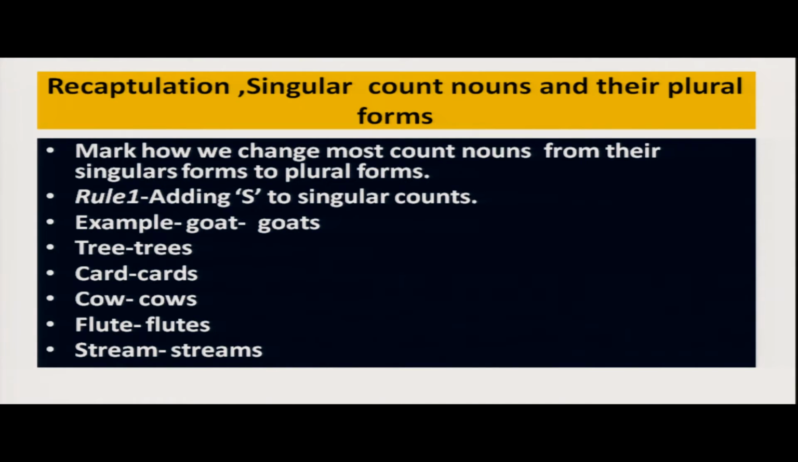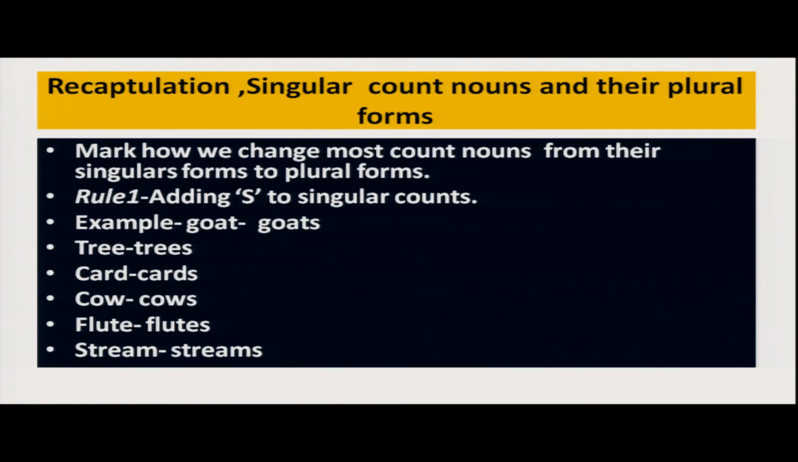And singular count nouns and their plural forms. Here, as we have discussed in my previous class, we add s to singular count nouns. So how do we change most count nouns from their singular forms to plural forms? First examples we have already discussed: goat, goats; tree, trees; card, cards; cow, cows; flute, flutes. That is, simply we add s to singular count nouns. Flute, flutes, stream and streams.